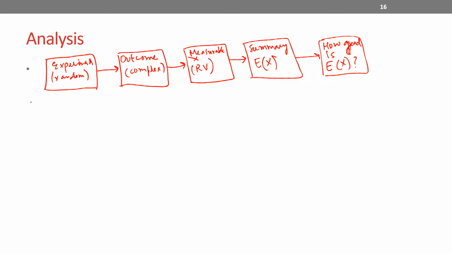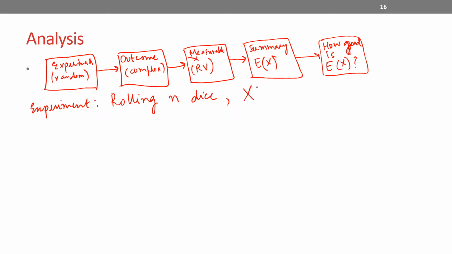Let us consider this experiment in which I'm rolling n dice, and I'm interested in computing X, where X is the average of n rolls.